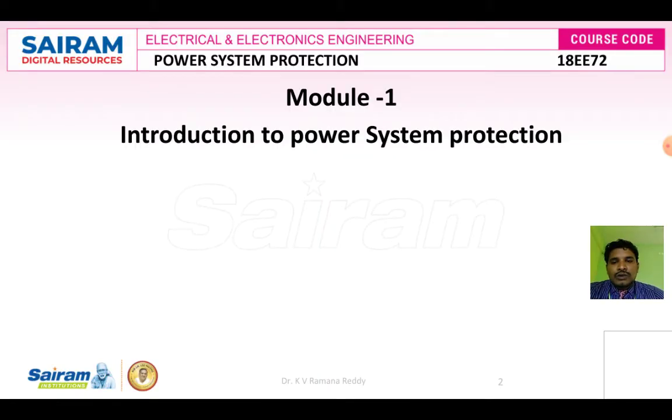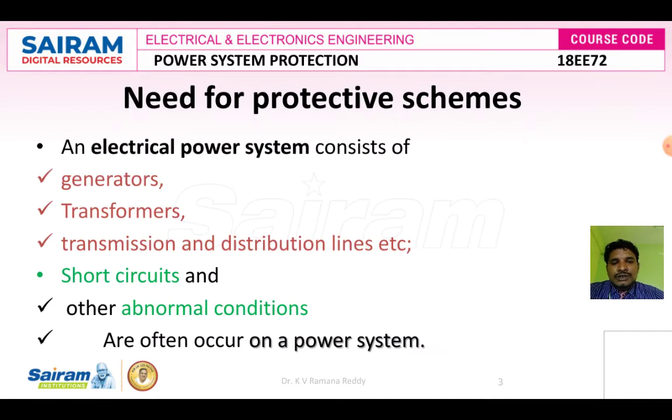As we know, a power system is nothing but a combination of generation system plus transmission system plus distribution system. This is called a power system. In a power system, where the generation, transmission and distribution systems are connected together, we are sending electrical power from the sending end location to the receiving end location, where generators, transformers, transmission lines and distribution lines are connected together.